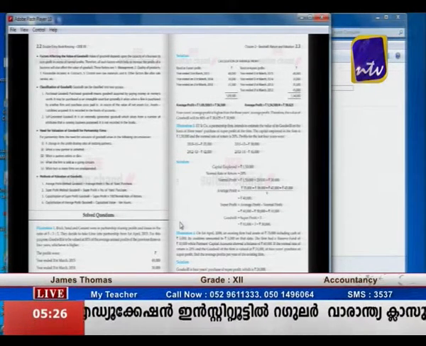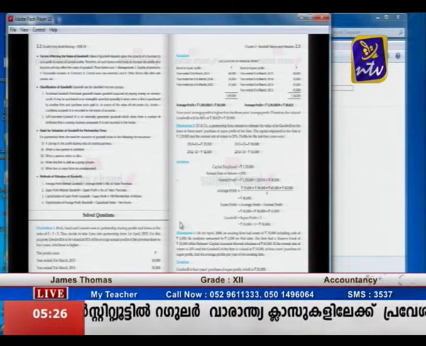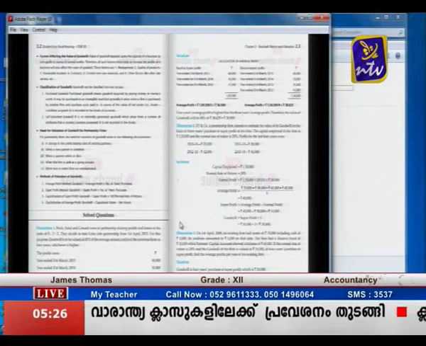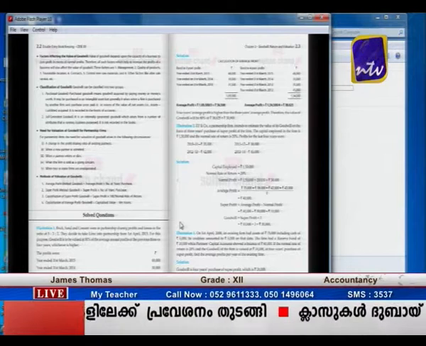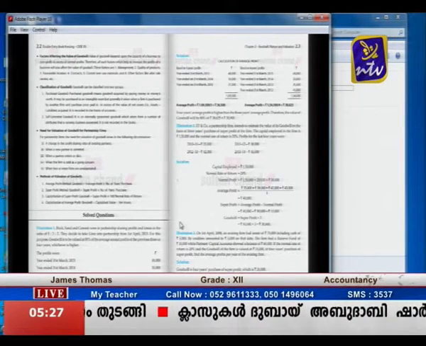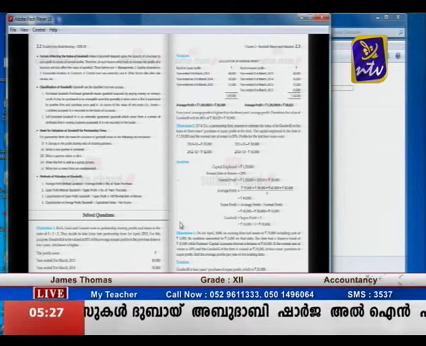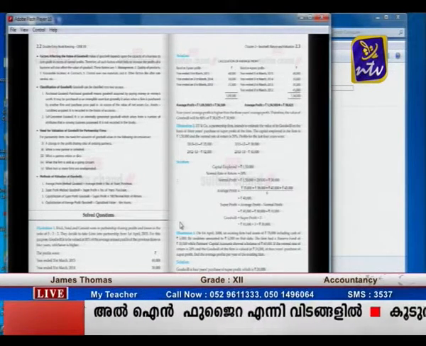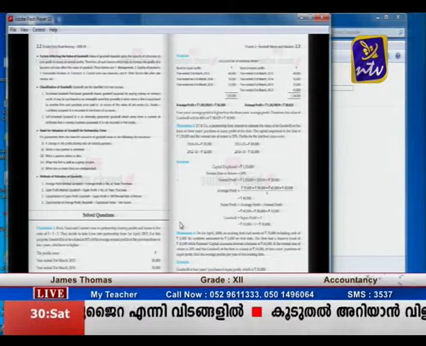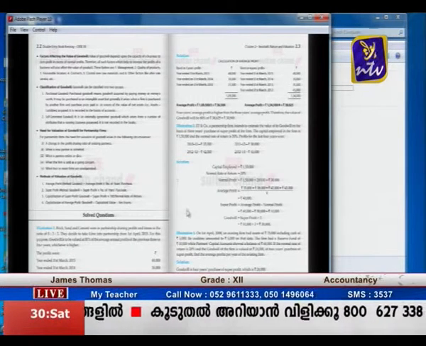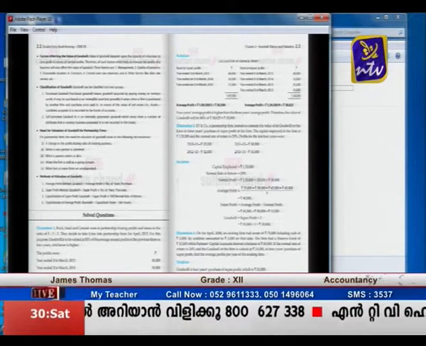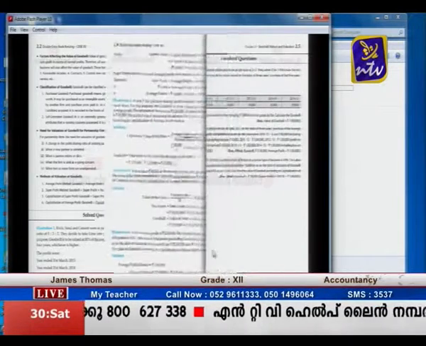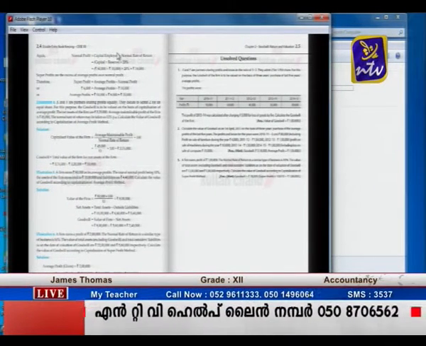So first we calculate the average profit, and that average profit multiplied with the number of years purchase is equal to goodwill. That means first you find out average profit, and second, goodwill is equal to average profit into number of years purchase. So that is what is called the average profit method. We are calculating the goodwill.